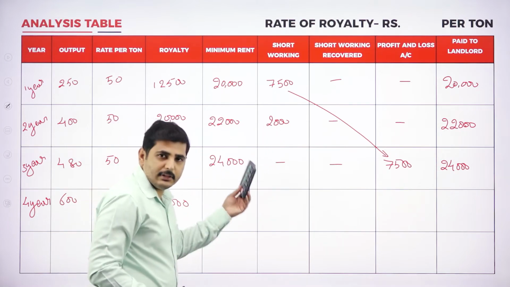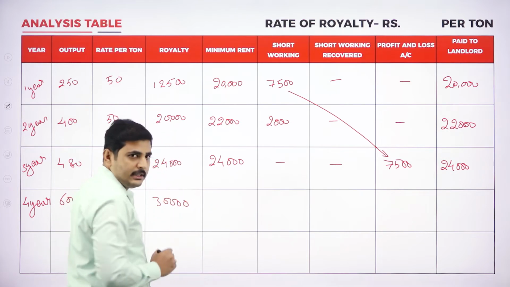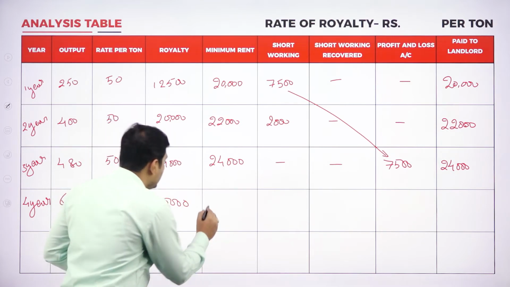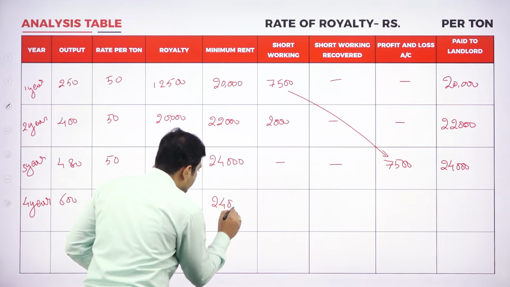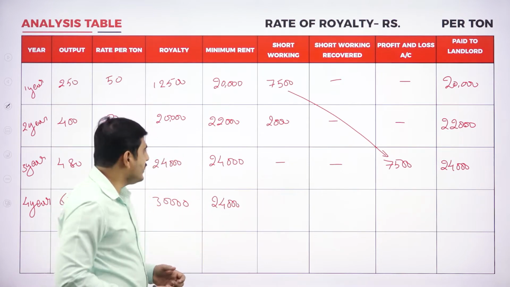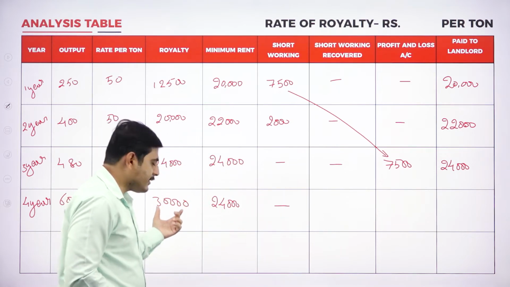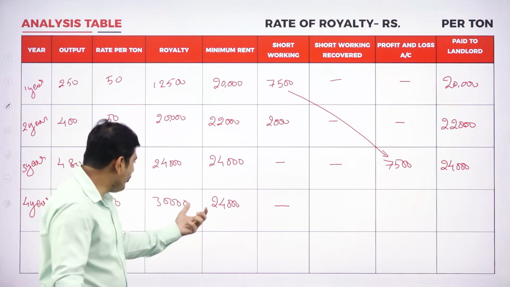Now we can recover the short working because our royalty is 30,000. Our minimum rent is 24,000. So the minimum rent is 24,000 and the royalty is 30,000. So what is the short working? No short working, because our royalty is in excess of the minimum rent. So how much could we recover?